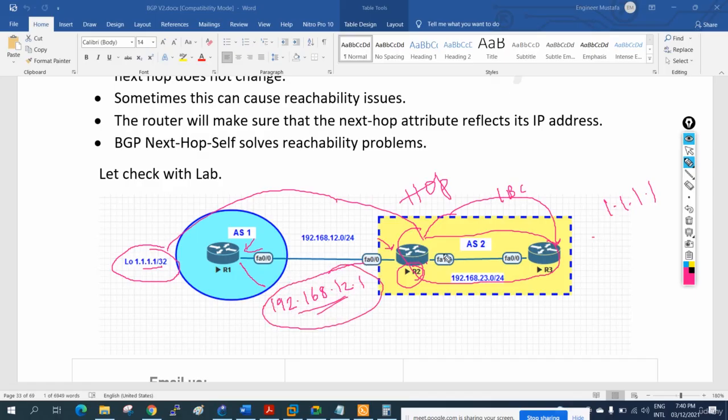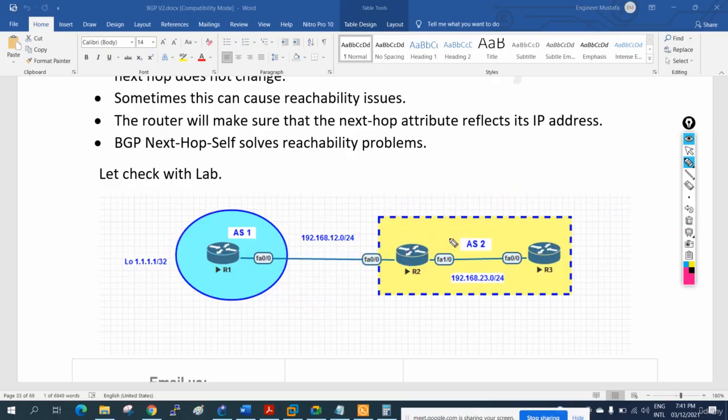He will say I am getting this from interface F0/0, that is 192.168.12.1, but R3 doesn't know about this. R3 will know only its own interface. If R2 says that if you want to forward any traffic for 1.1.1.1, forward to me, I will take care. Generally, this guy will receive that traffic and forward it to the other router. But here R3 receives this route with next hop 192.168.12.1 and is not having any entry about it, so he will drop that packet. When we configure BGP from iBGP to eBGP, we will have this issue.